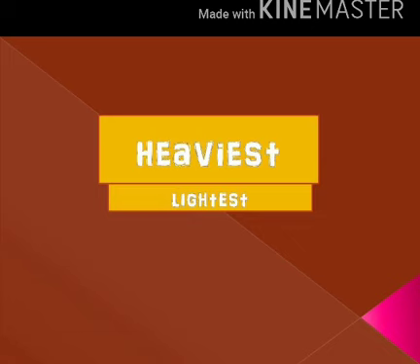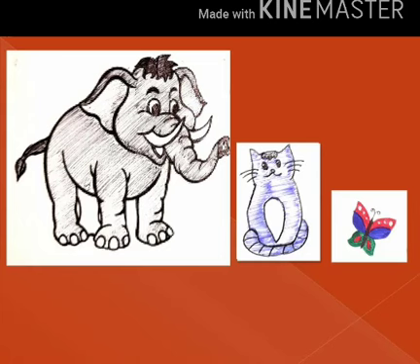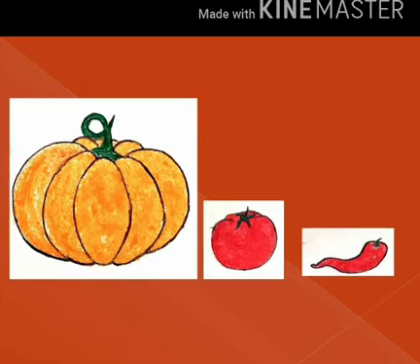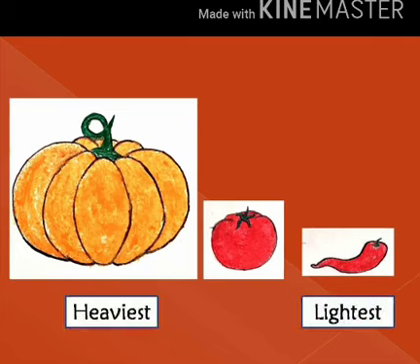Heaviest and lightest. We have elephant, cat and butterfly. Who is heaviest and who is lightest? Elephant is heaviest. Butterfly is lightest. Now we have pumpkin, tomato and chili. Who is heaviest and who is lightest? Pumpkin is heaviest and chili is lightest.